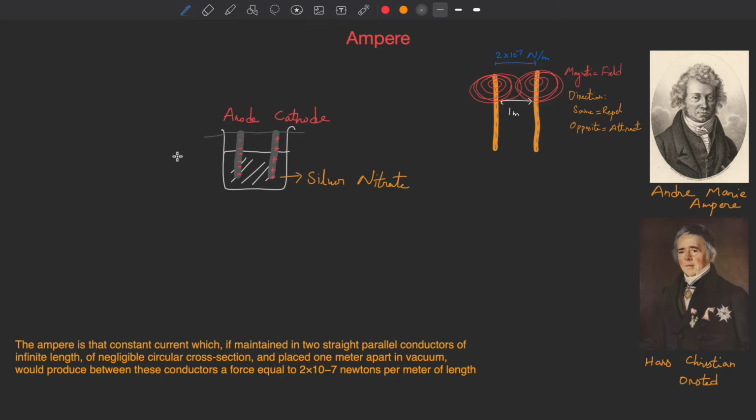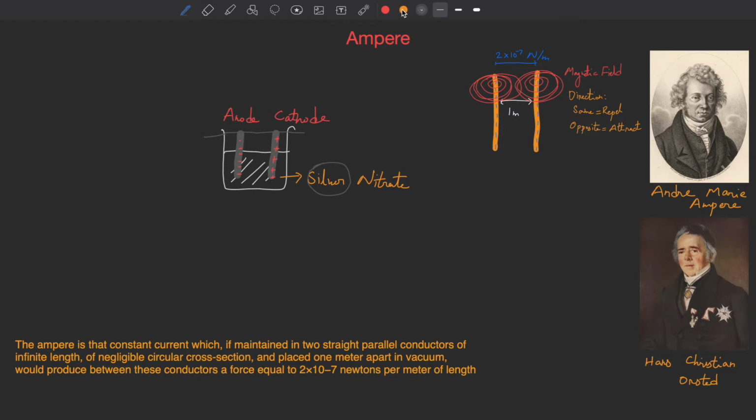If you run electricity, current, through them, then the silver in the silver nitrate will get attached to the cathode area. So from this, the ampere was defined as the current that would deposit 0.001118 grams of silver per second from the silver nitrate solution.